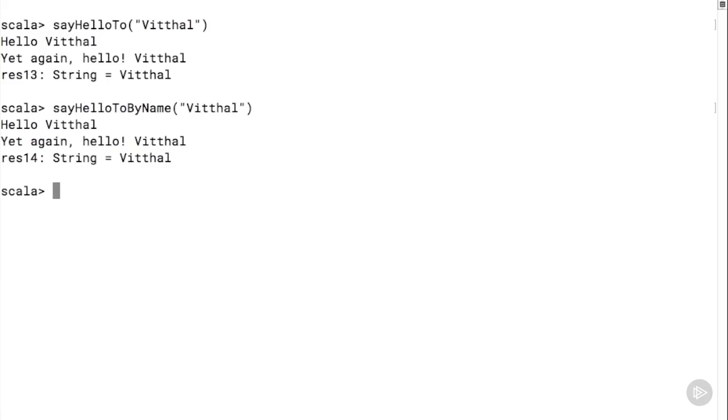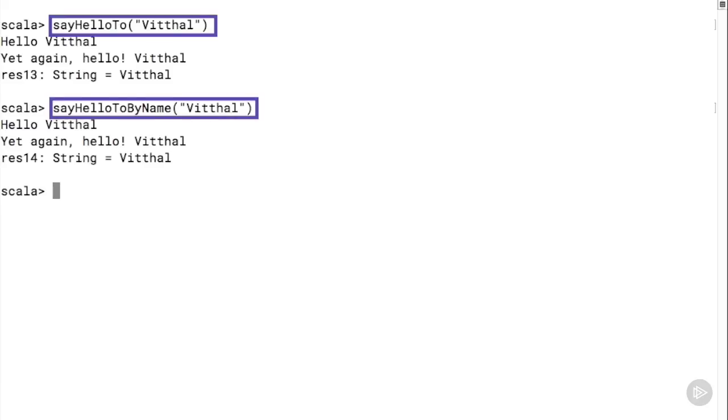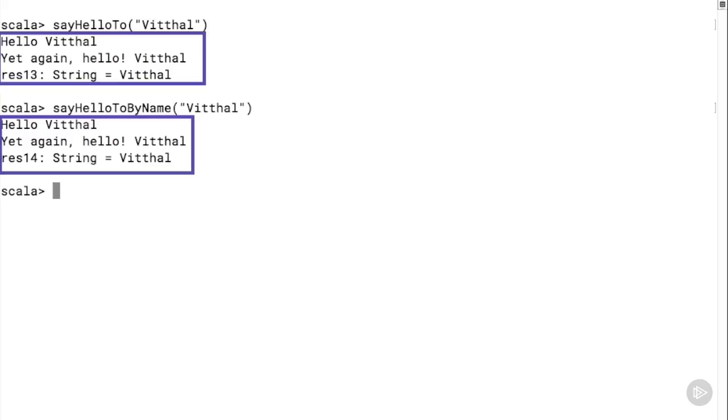Let's now go ahead and invoke these two functions using a literal. The literal that we'll use is my name, Vittal. And as you can see, the output from these two functions is exactly identical. Clearly, there is no difference in the way these functions work when we specify a literal for the input parameter.